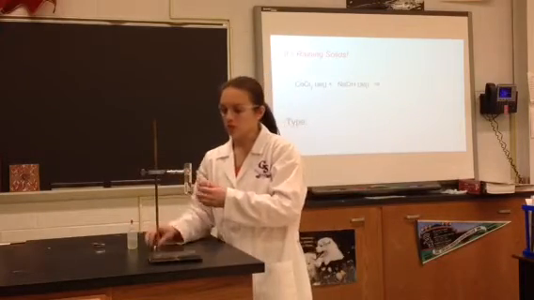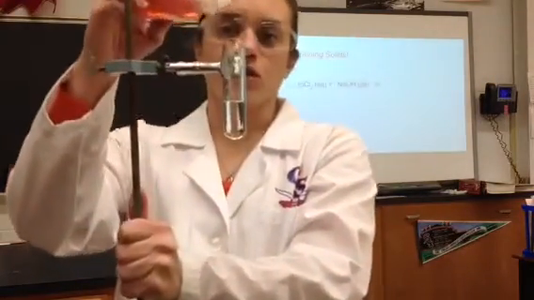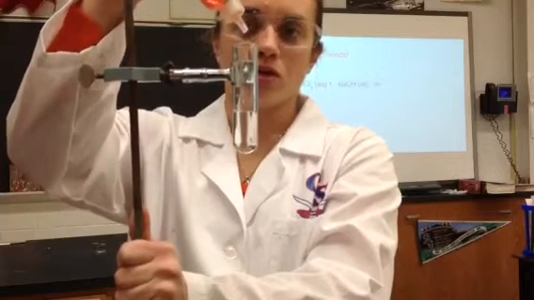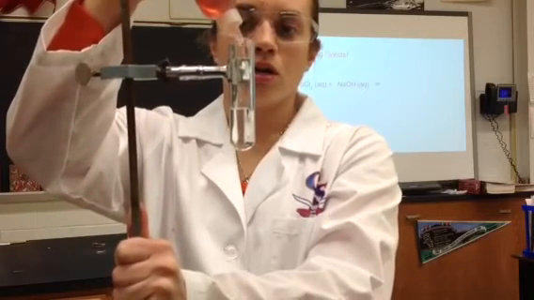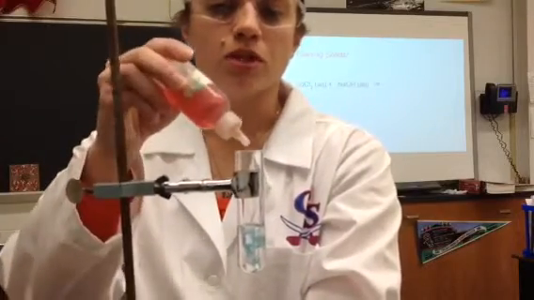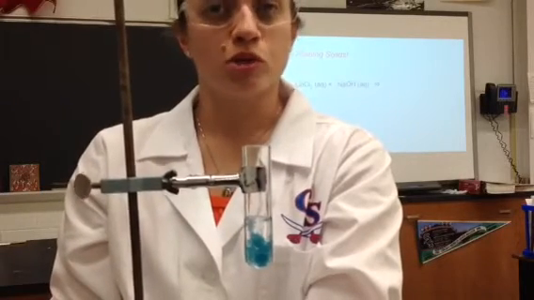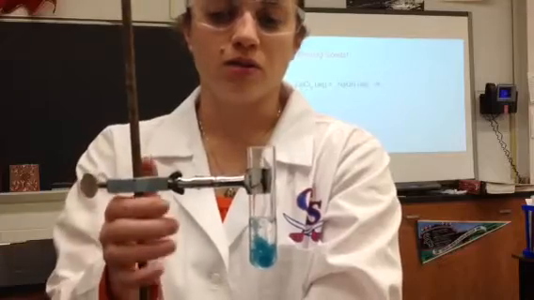And then I'll try to bring this closer for you, so you can see the reaction that's going to occur. So pink solution, colorless solution, and hopefully against my apron, my lab coat, you can see that we have a blue precipitate forming. Alright, so that's it. So once you predict your products, go back and balance your equation.